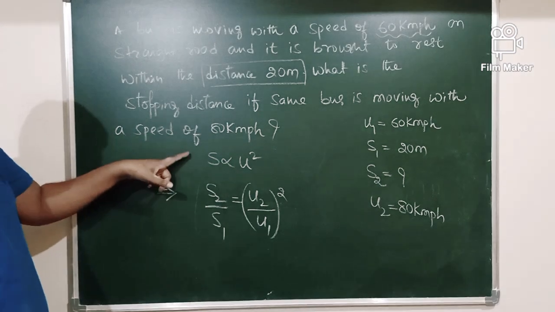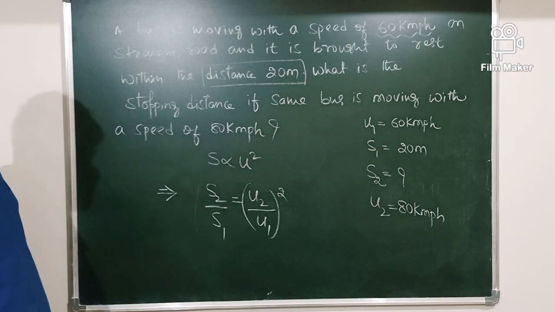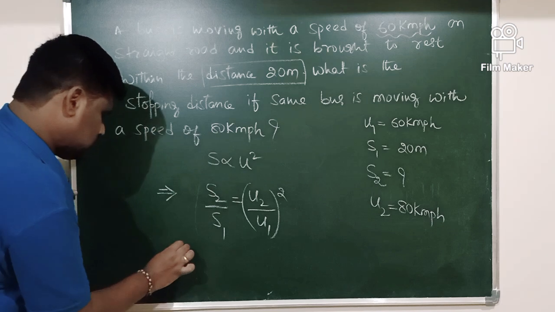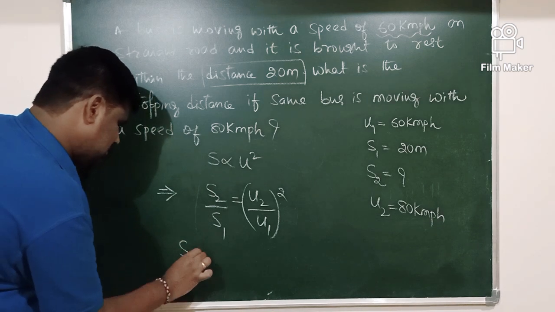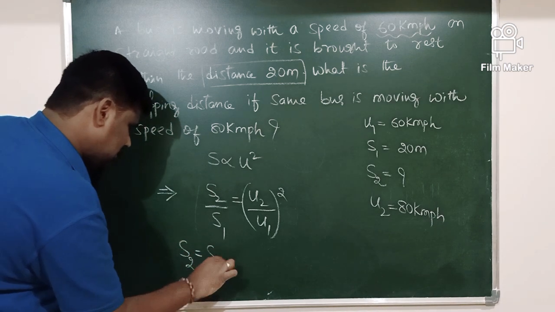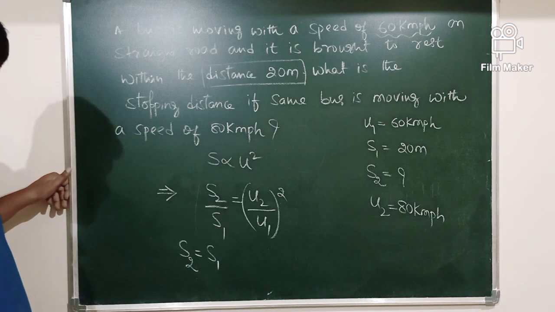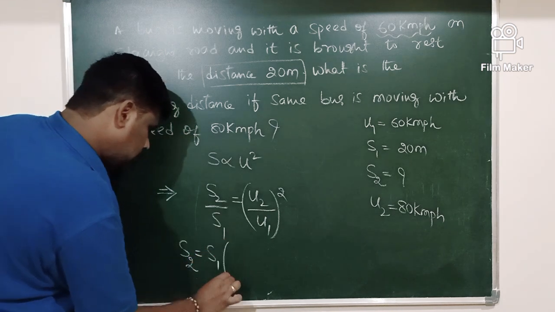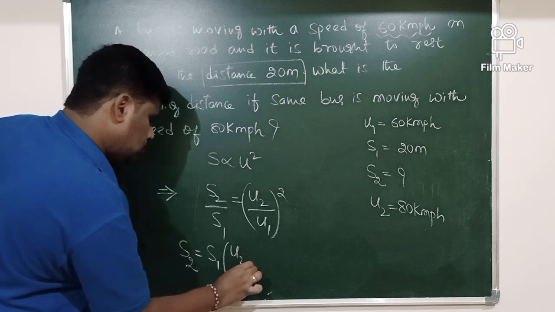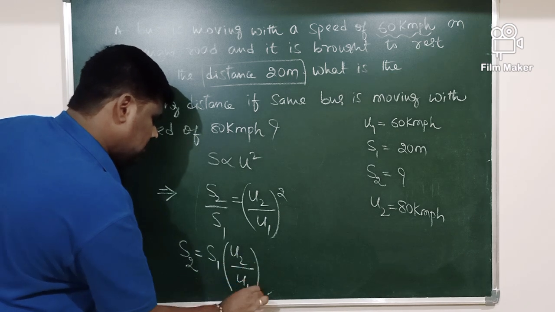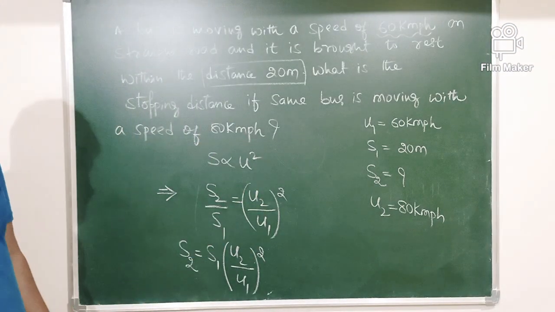The reason is S is directly proportional to U square. Then S2 is equal to S1 into U2 by U1 whole square.